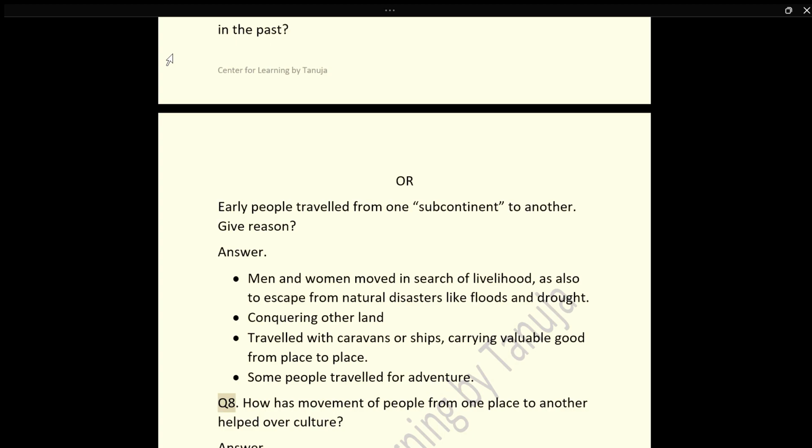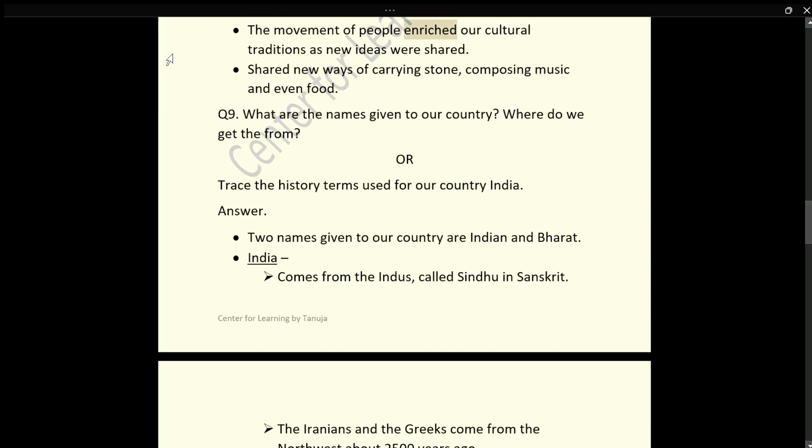Q8. How has movement of people from one place to another helped our culture? Answer. The movement of people enriched our cultural traditions as new ideas were shared. Shared new ways of carving stone, composing music and even food.